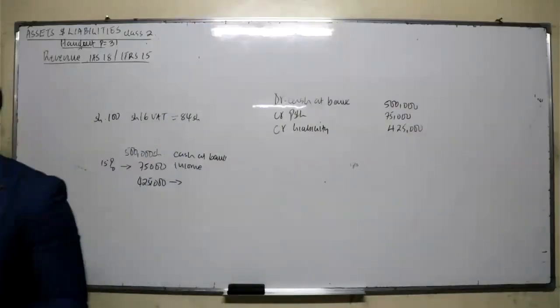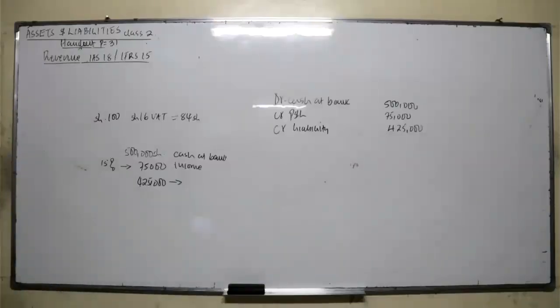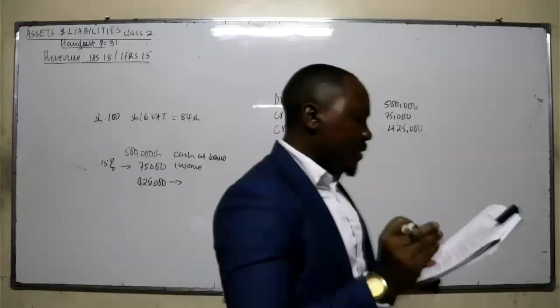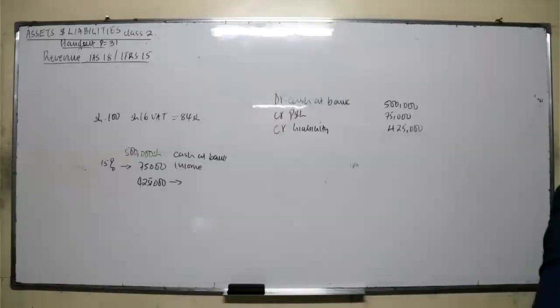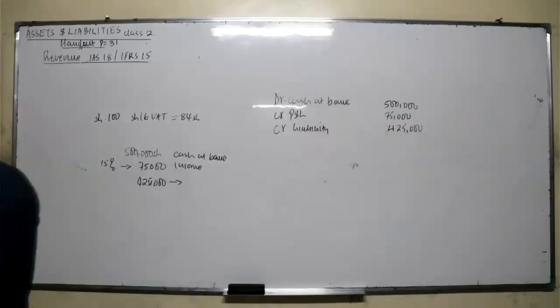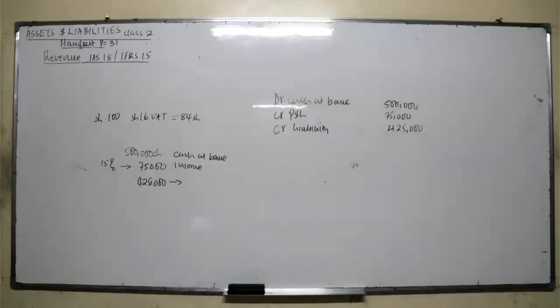When should we recognize an income? Number 1, when the amount of revenue can be measured reliably. Number 2, it's probable that economic benefit associated with the service will flow to the entity. When you expect an economic benefit. Number 3, when the stage of completion of the service at the end of the reporting period can be measured reliably. And then the cost incurred in the transaction and the cost to complete the transaction can be measured reliably. Write in bracket, cost of sales. For you to make a revenue, you had incurred some cost. Those are what we call the cost you incur in the process of generating the revenue.